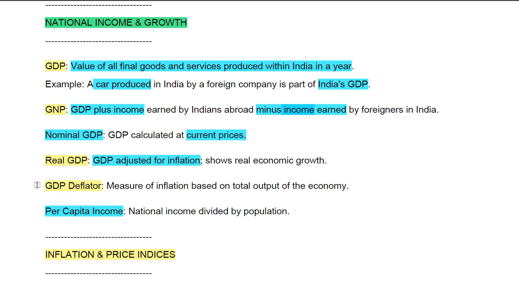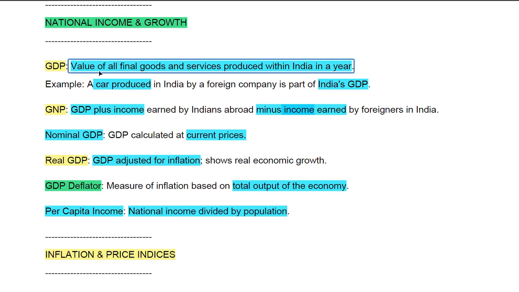Now there is something called GDP deflator. So it is a measure of inflation based on total output of the economy. Okay, now per capita income. When you divide the national income by the total population of a country, then we get the per capita income. Okay, so these are the basic things that you need to remember.